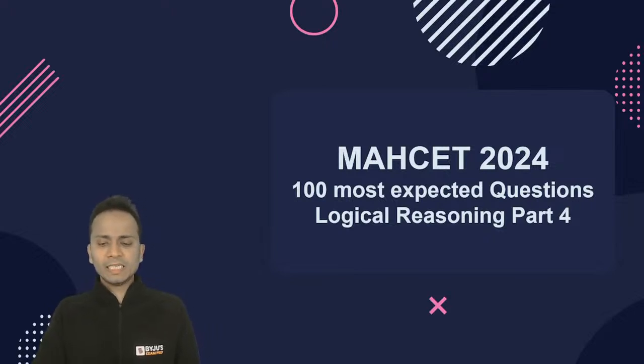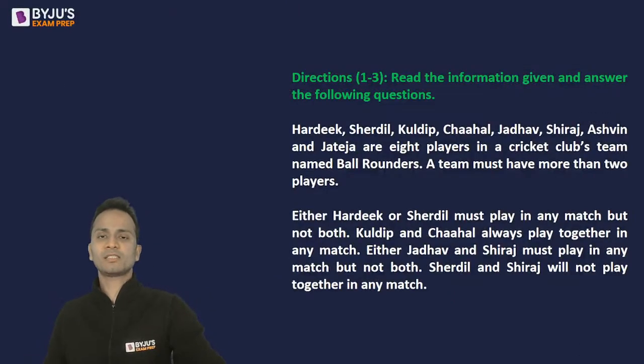So friends, let's start. Let's solve some of the questions of logical reasoning. Now, the first question, I'll not call it a question, it's a set of three questions. The directions will be given to you on the first page, and then I'll take you to the questions one by one. Okay. So this is conditional selection, the question based on selection. Let's start with this first set of directions. Read the information given and answer the questions that will follow. These directions are for the first three questions.